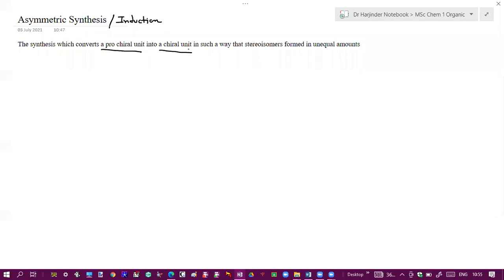That means out of various possible stereoisomers, one is formed in excess as compared to another, or they are formed in unequal amounts. So here you convert your prochiral compound, whatever it is, into chiral unit.